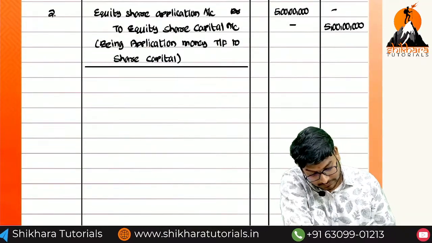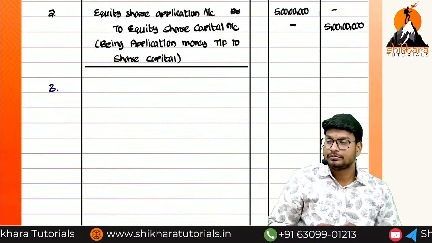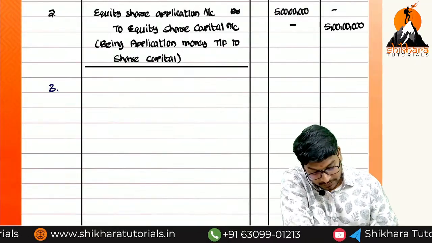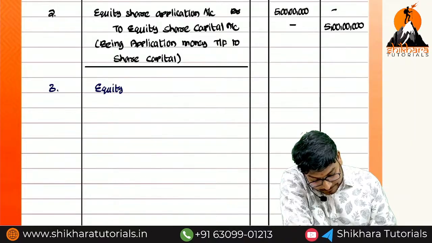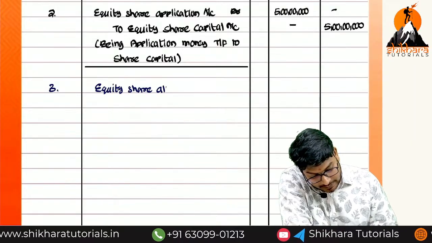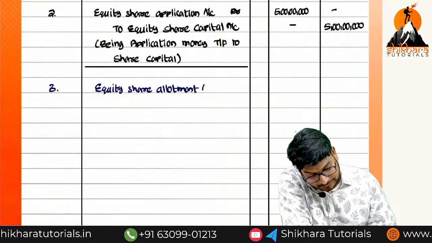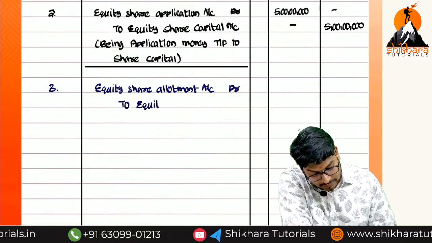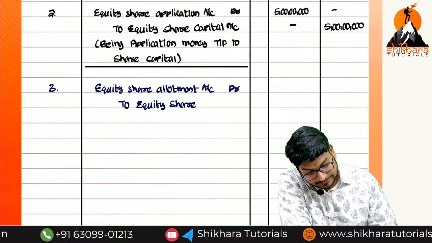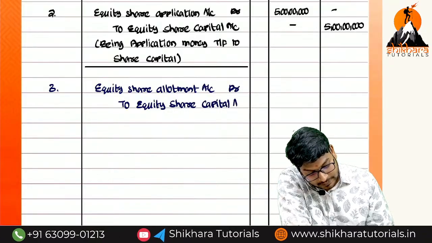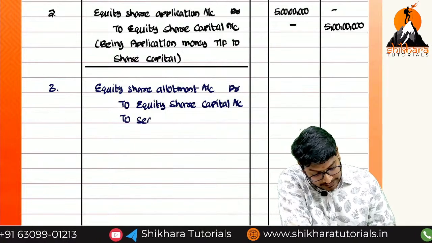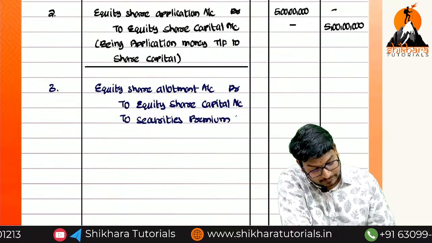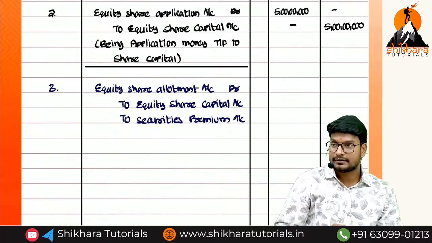So what is the third one? We have to write the due. While writing the due, be careful. Here, what is coming into the picture? Securities premium. So equity share allotment account debited to equity share capital account and to securities premium account. What is the amount?